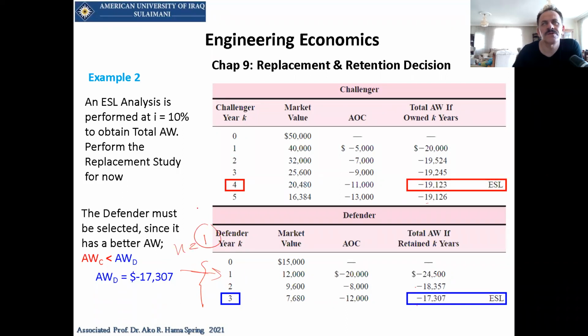It means, what about after 1 year of the operation of this equipment, the Defender? What will happen after that? That's called specifying the period. So after n equal to 1, what will be the annual worth of that one? It will be 24,500. After year 1, the cost is 20,000. So what does that mean to you?